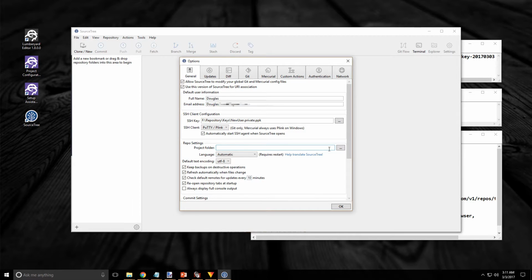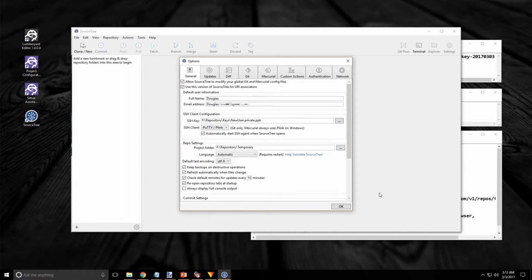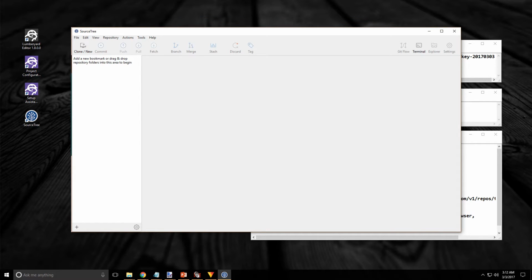And finally, select a project folder where the repository will be cloned. I've already set that up. It's going to be right here under temporary. And click on OK. And we're getting pretty close. Now all we need to do is clone the repository. Of course, there's nothing in the repository, but this will set it up. From the tools, click on Launch SSH agent. It will appear that nothing happened, but you'll want to do that anyway.